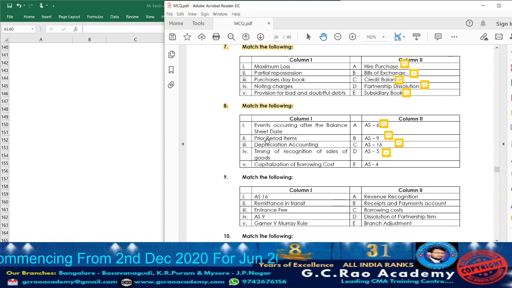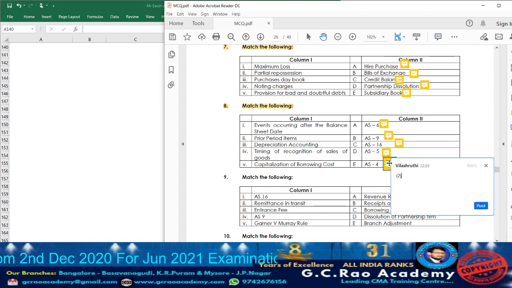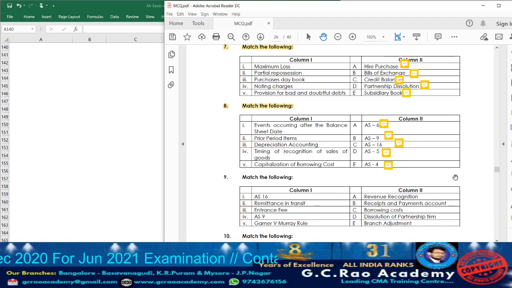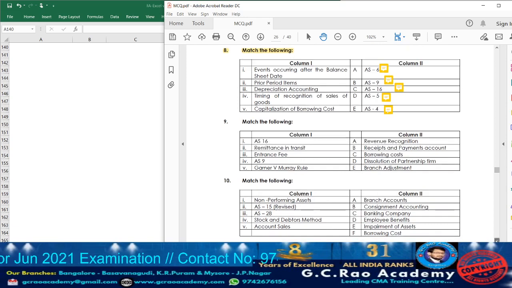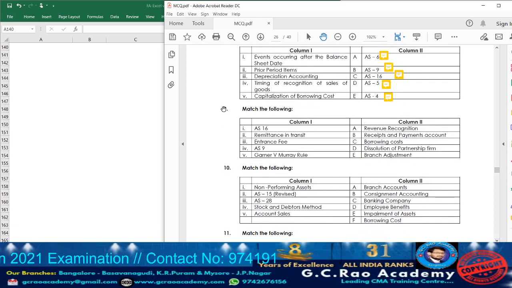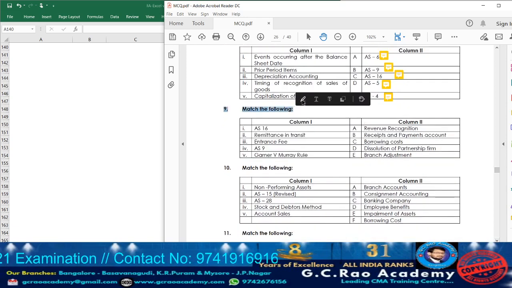Next, AS4, prior period item. So beside that, write down point number 2. With that, question 8 is completed. Now let us move on to question 9.